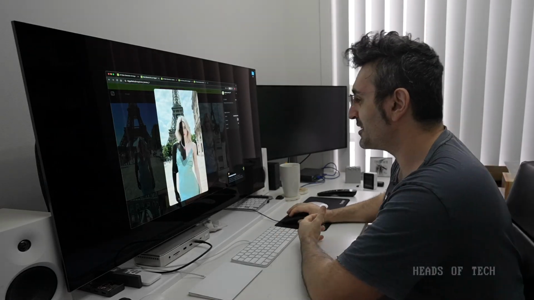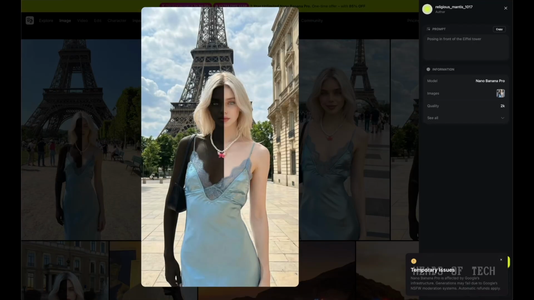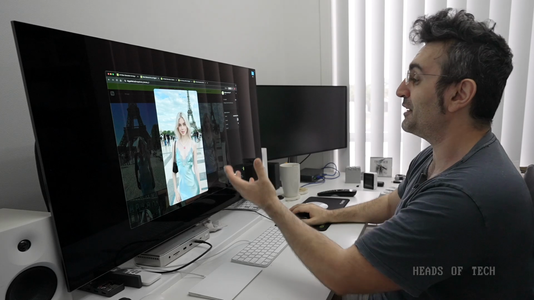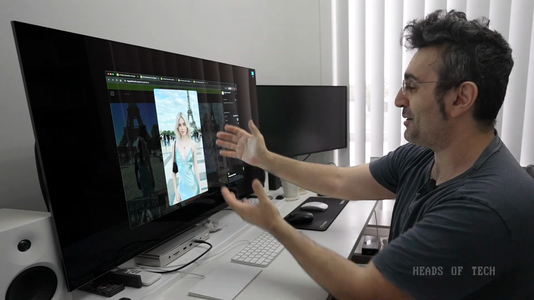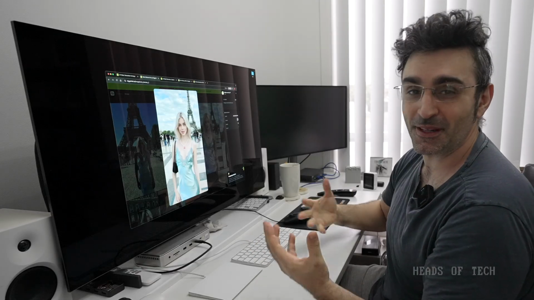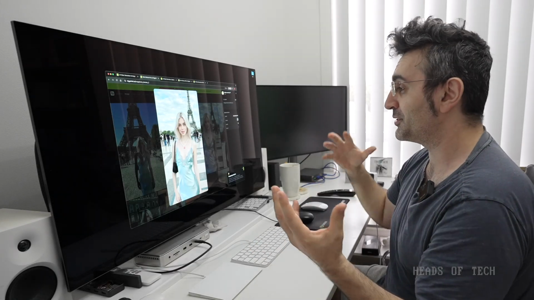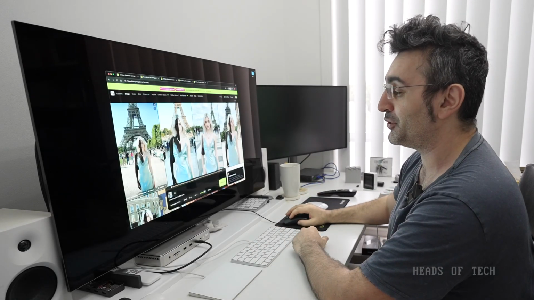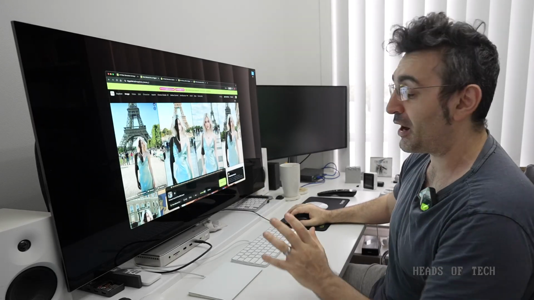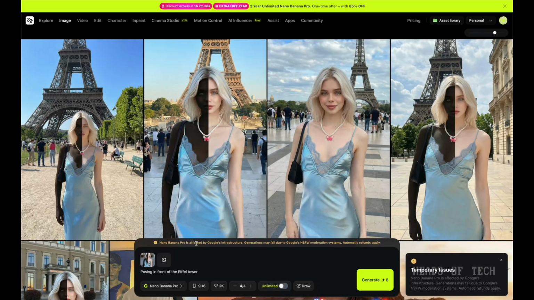And look at this image as well. Looks gorgeous. Fewer people there, so it doesn't look as real. They even made her fully white. They forgot about the half and half. I guess Nano Banana is using Google's proprietary model, so they are in control of what happens, and there's even a little warning sign here saying Nano Banana is affected by Google's infrastructure. Generations may fail. These guys know what you're going to be making.